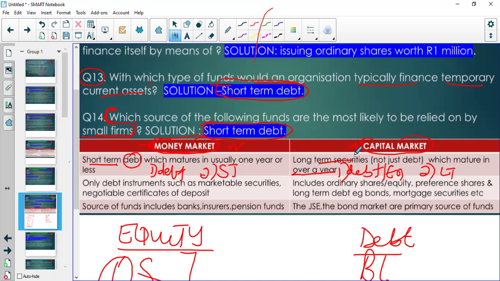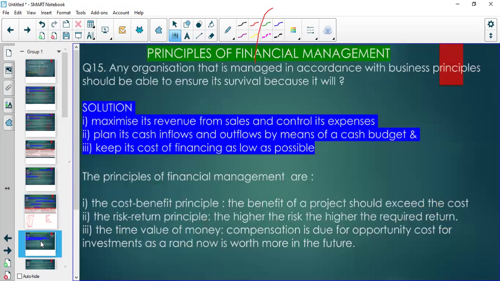So most small firms are going to rely on short-term borrowings. But if an entity is established, then it can rely on both long-term debt and equity, remembering that equity is always long-term. If you raise equity, it's not just for a year, it's probably forever. So that's always long-term.